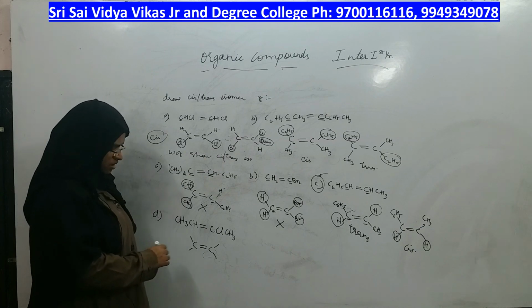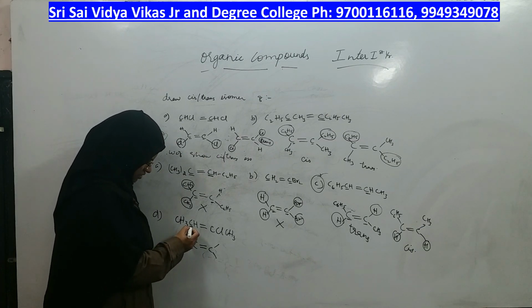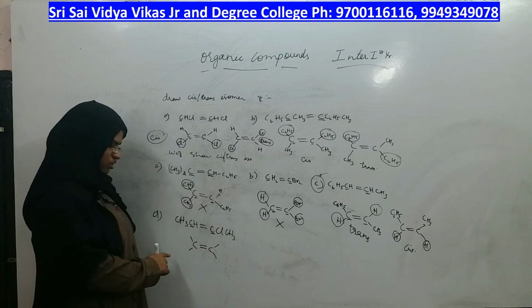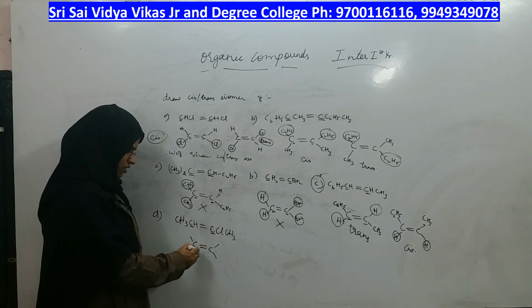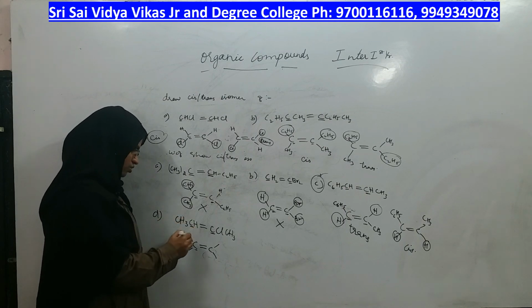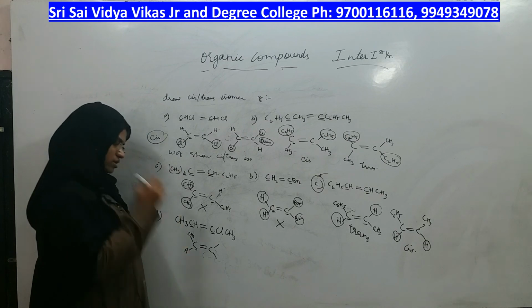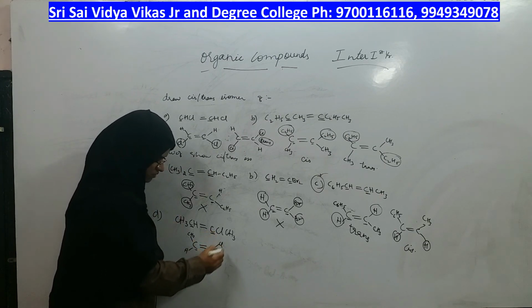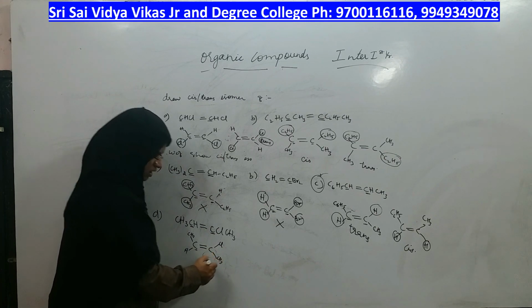Coming to the third, what are the carbons I have written? This is one carbon I have written, this is another carbon. It is chlorine, not carbon, okay. So now on this carbon, what are the two groups? One group is CH3, other group is hydrogen. So let me write CH3 above, hydrogen below. On the next carbon, what are the two different groups? Chlorine is one and CH3 is another.